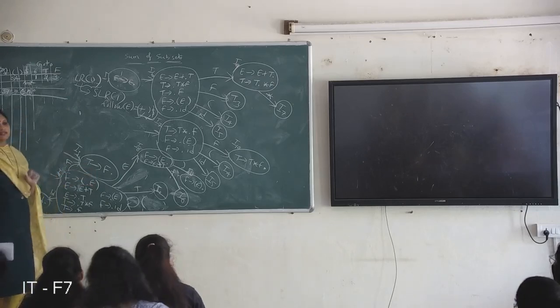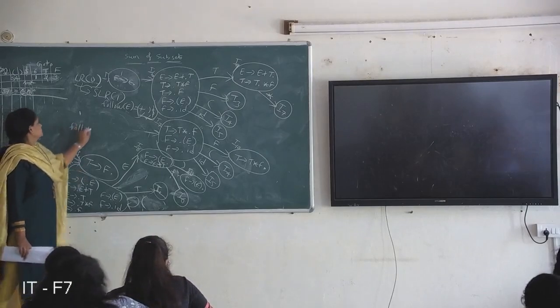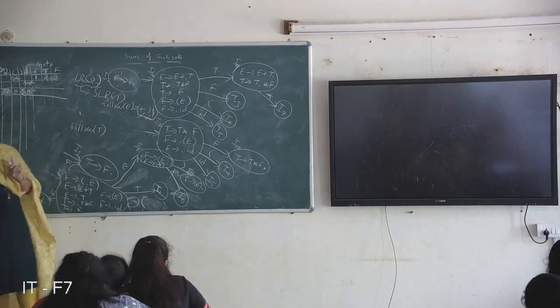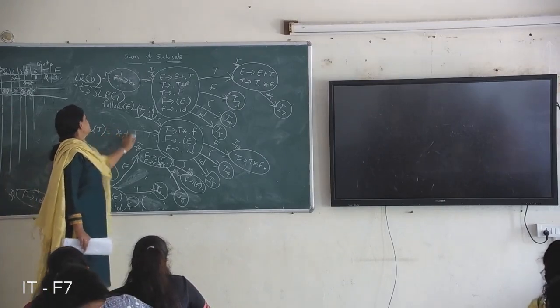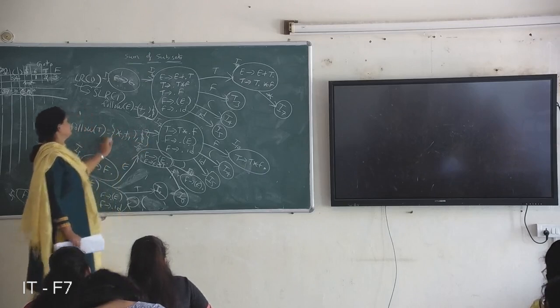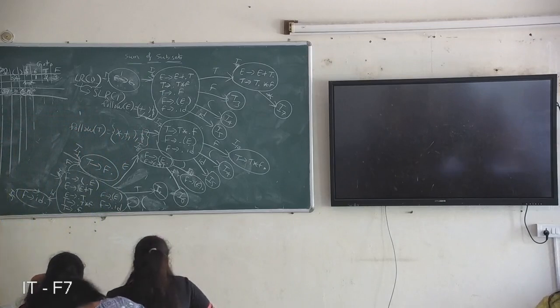So reduce actions, where should we place them? Follow of T. We can only place them in follow of T. So what is follow of T? I think follow of T is star, plus, close brace, dollar. Star, plus, close brace, dollar.